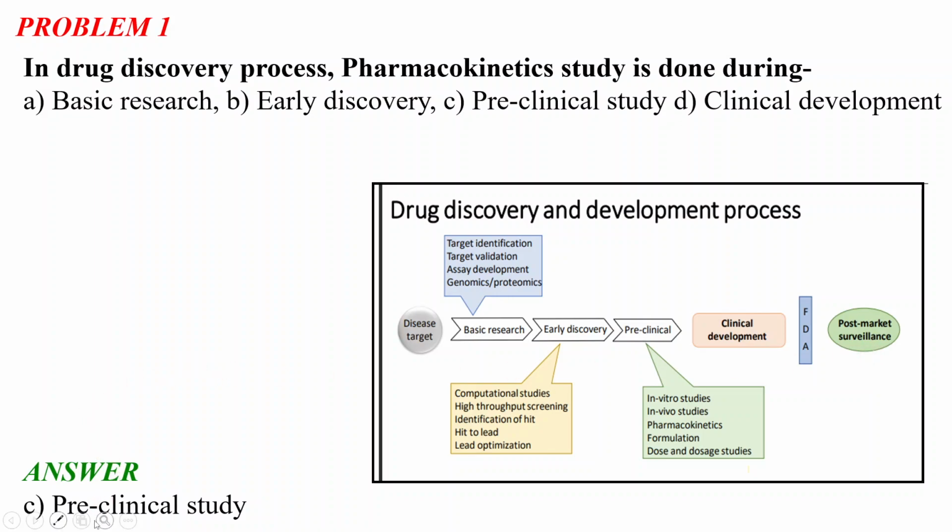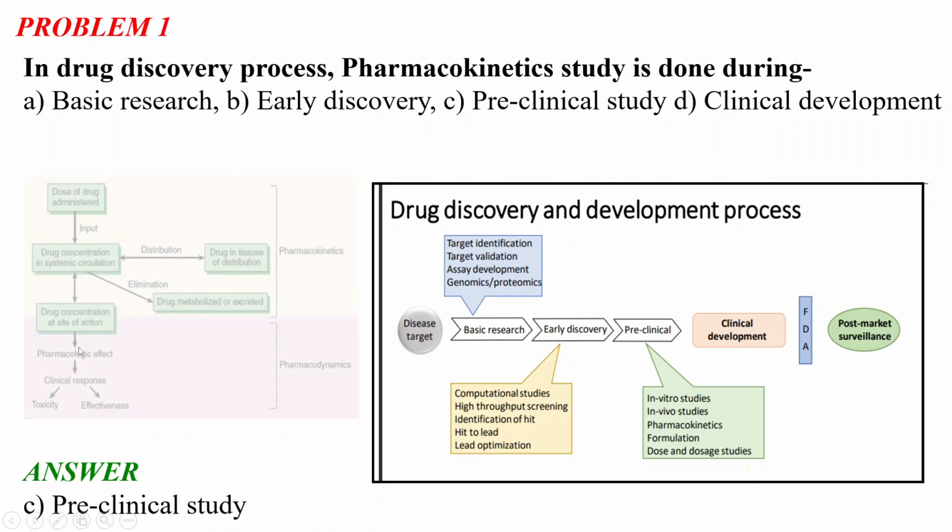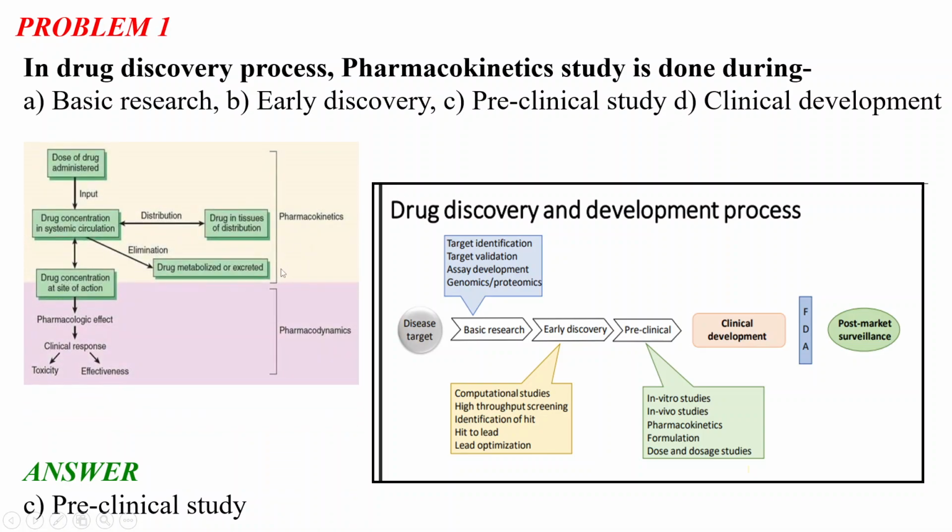Now, what is the pharmacokinetic study? There are two very important terms coined during the drug discovery process: pharmacokinetics and pharmacodynamics. Many people get confused about which one is pharmacokinetics and which one is pharmacodynamics.